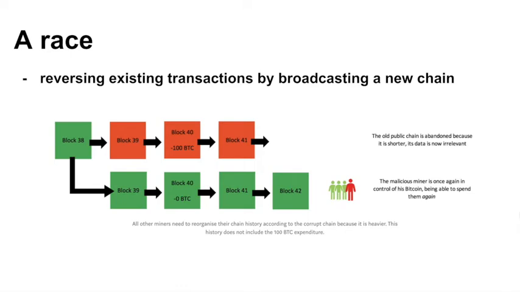The attacker has spent his Bitcoin on the Lamborghini before, but this transaction was not included in this chain, so he is now once again in control of those Bitcoin and able to spend them again. This is a double spend attack. It is commonly referred to as a 51% attack because the malicious miner will require more hashing power than the rest of the network combined in order to add blocks to his version of the blockchain faster, eventually allowing him to build the longer chain.